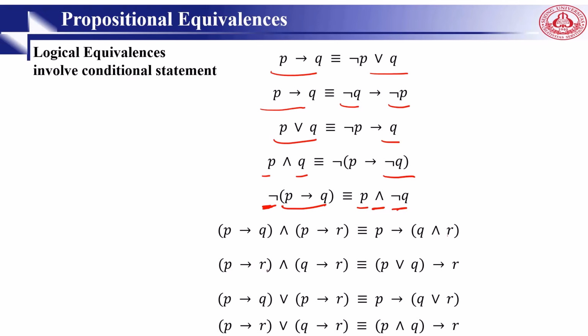We have two statements in propositional logic, P then R and Q then R. If we OR them, then we have P or Q then R. And P implies Q or P implies R is logically equal to P implies Q or R. And if you have P implies R and Q implies R, it's equal to P or Q implies R. These are rules that we use later.